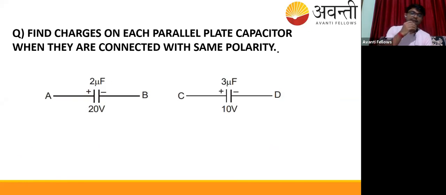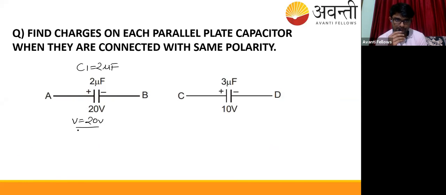See, this is given as a capacitor of capacitance 2 microfarad. It has a potential difference of 20 volts. This is a capacitor of capacitance 3 microfarad, with a potential difference of 10 volts.